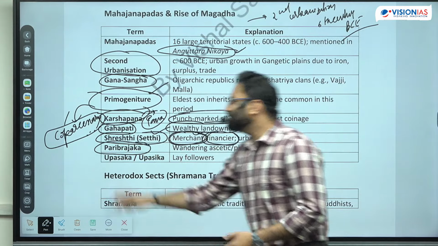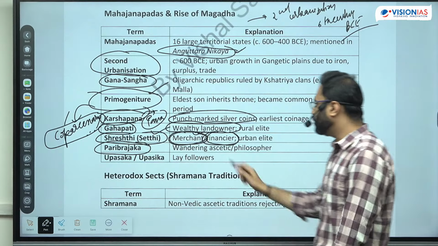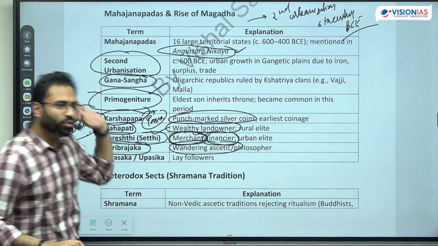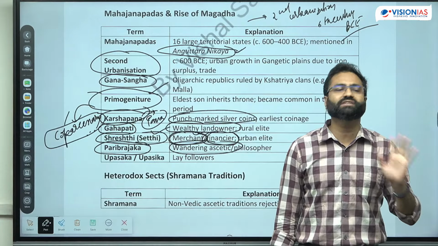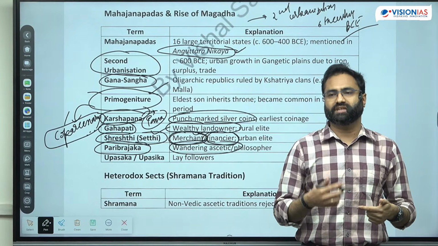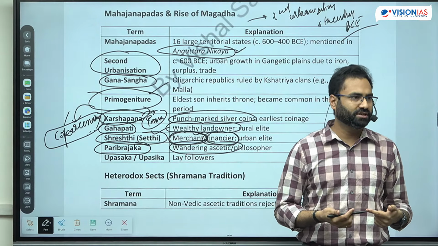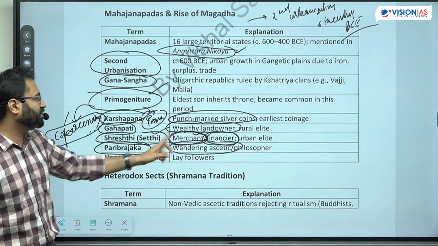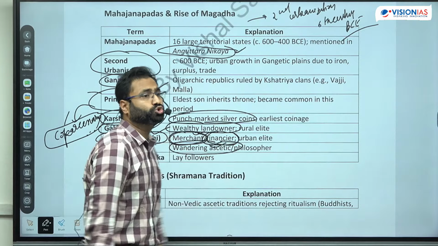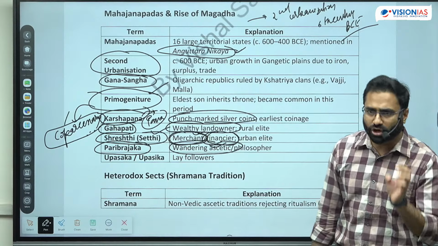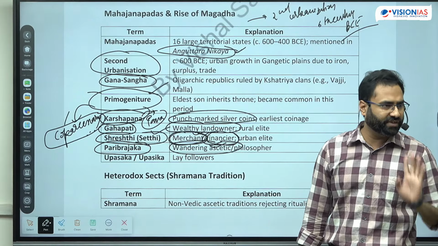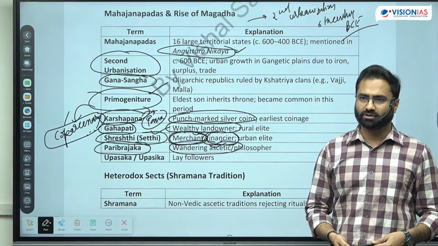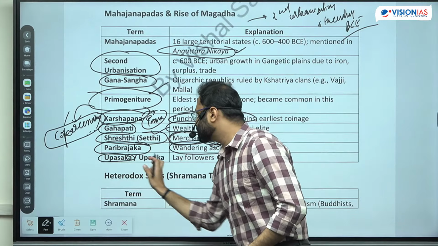Next is परिव्रजक और परिव्रजक्स. So परिव्रजक और परिव्रजक्स क्या था? They were the wandering ascetics. Now this is the time period when there was a rise of different religions or different type of sects, or the heterodox type of sects, जिसमें बुद्धिज्म भी था, जिसमें जैनिज्म भी था. There was also Ajivikas, right? So paribrajak were those people who were the wandering ascetics, those who were not believing in the traditions of the Vedic text, or those who were contesting the Vedic text, and they eventually led the rise of Buddhism, Jainism, Ajivikas or Charvaks, right?